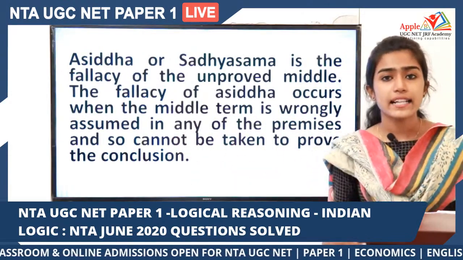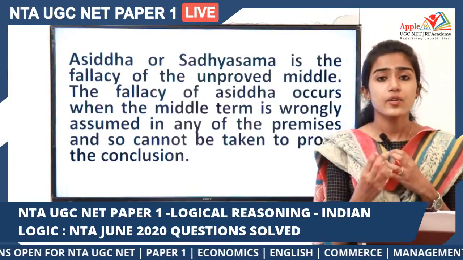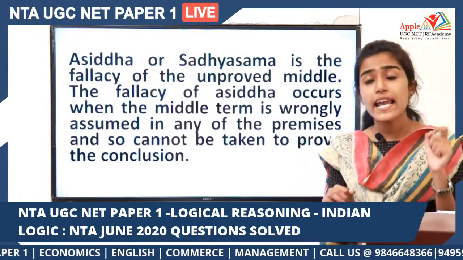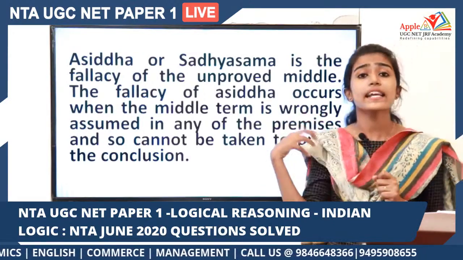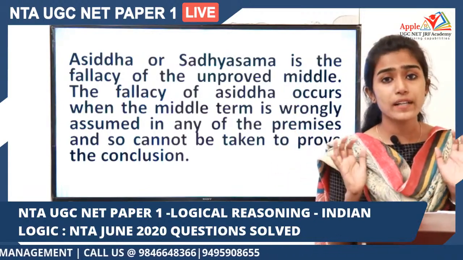That means we said that the middle term is what actually links the various premises together and leads us to a conclusion. But if this middle term is wrongly assumed in one of the premises, it cannot lead us to a proper conclusion.